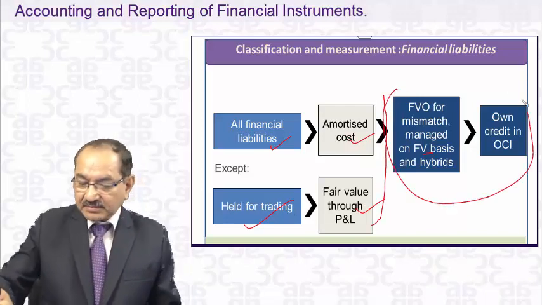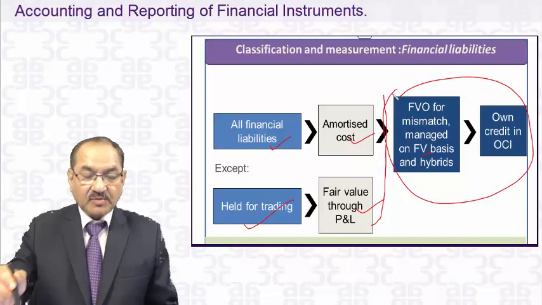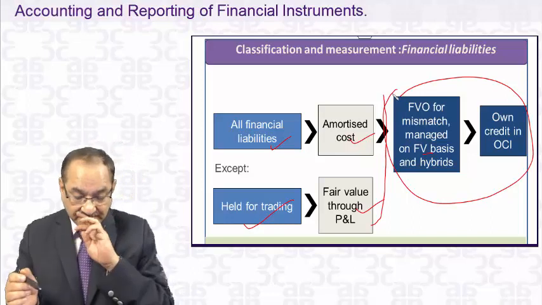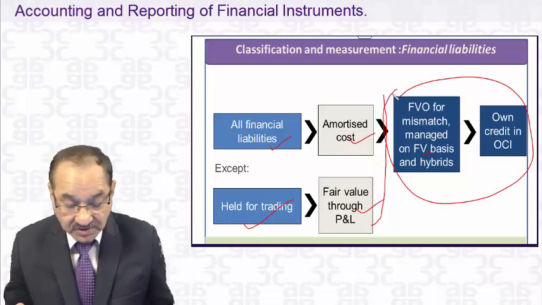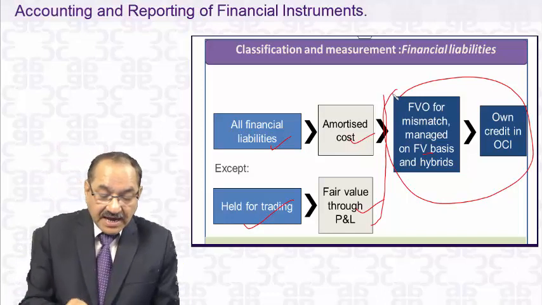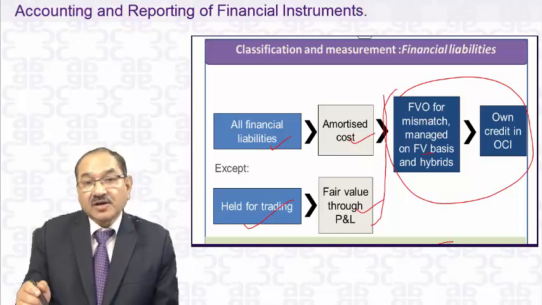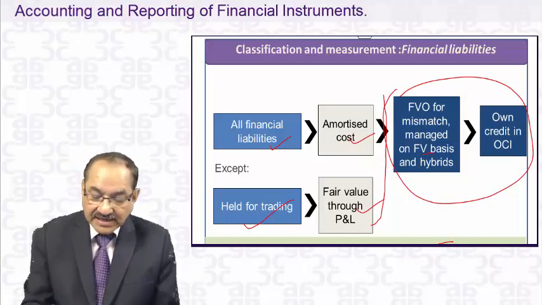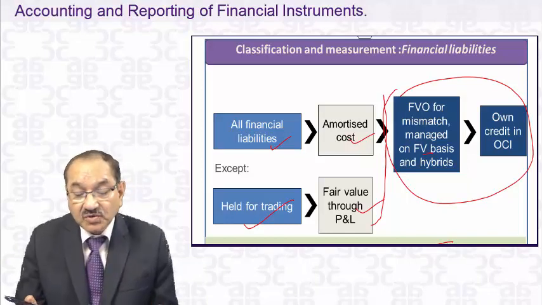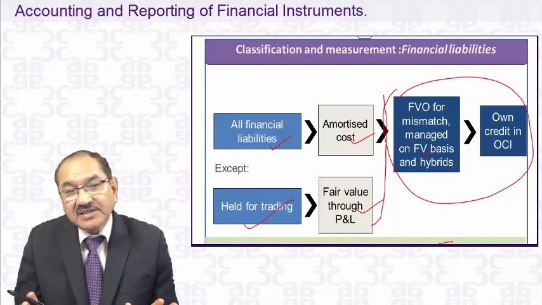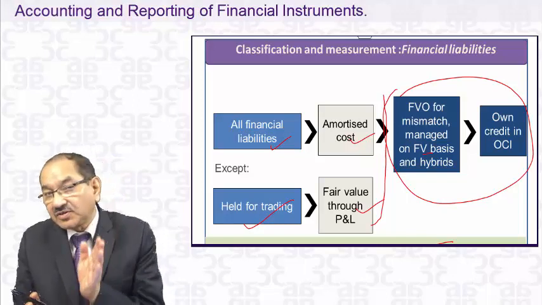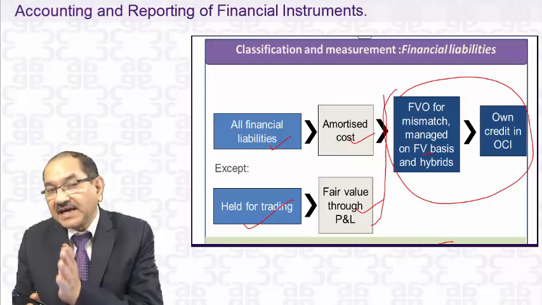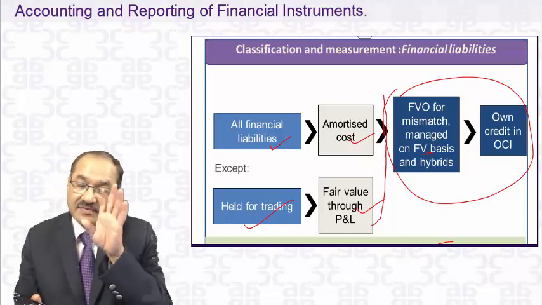You need not concentrate much on the other one because that becomes complex, as we have no OCI concept as yet, and it will be difficult to make you understand. We may leave it for the time being for the May 2016 exam. Hybrid means compound financial instrument, which I have already explained to you, and no reclassification is permitted after that. So generally the financial liabilities are carried at amortized cost except those at fair value through profit or loss, financial guarantees and commitments, which are carried at fair value.